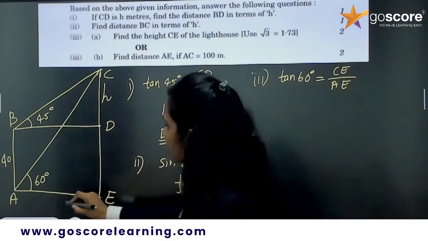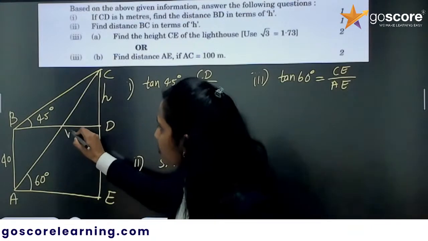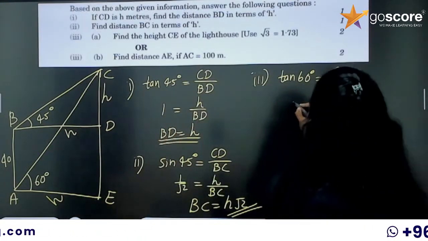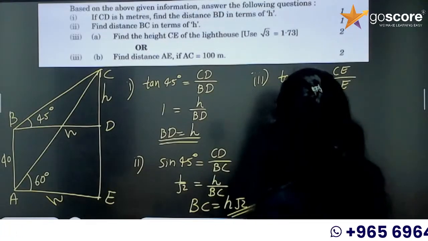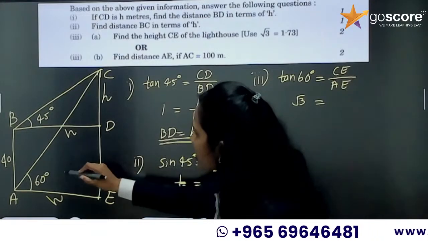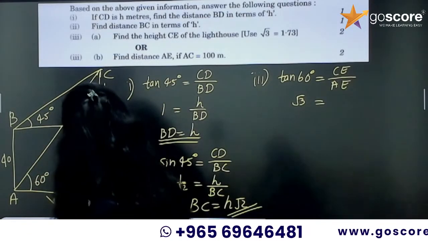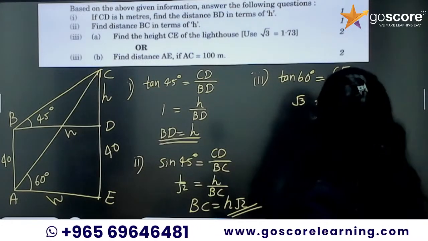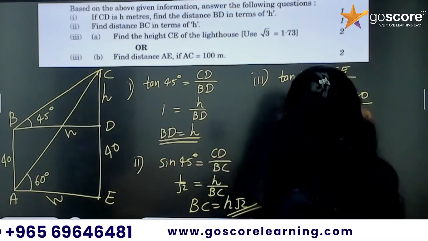Now, what is AE? This AE and BD will be equal. So, if BD is h, AE also h. What is tan 60? Root 3 equal to CE is h plus, if AB is 40, CD is also 40. So it means h plus 40 divided by AE is h.